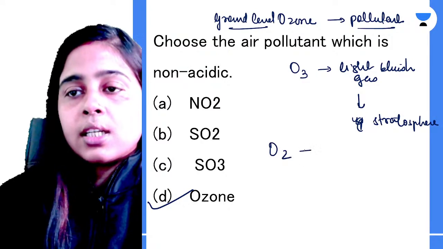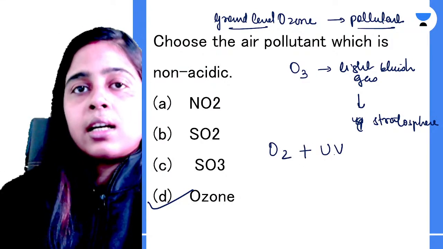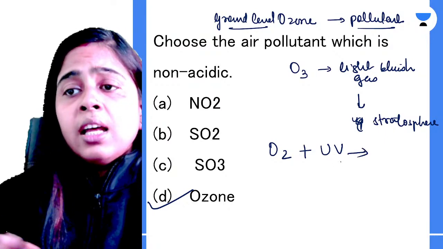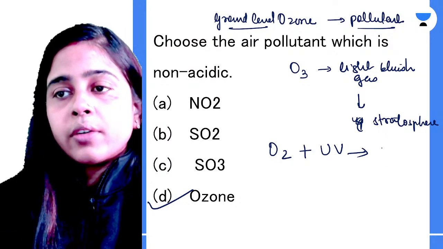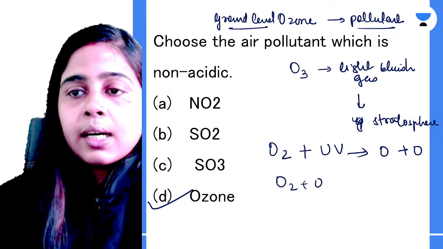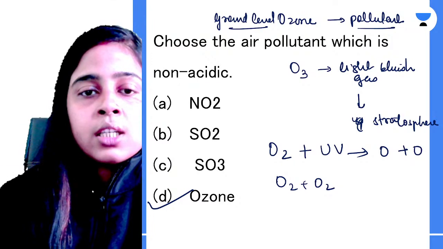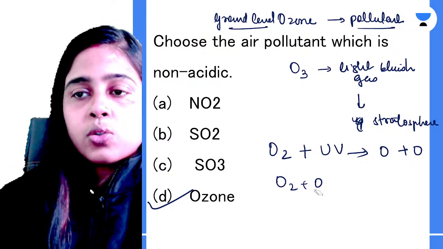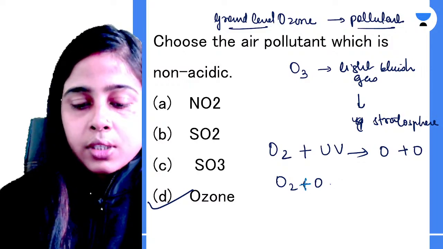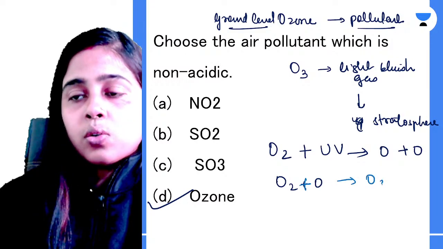When oxygen reacts with ultraviolet rays, it dissociates to give atomic oxygen, and this atomic oxygen will again combine with the oxygen in the atmosphere to give ozone. Clear?